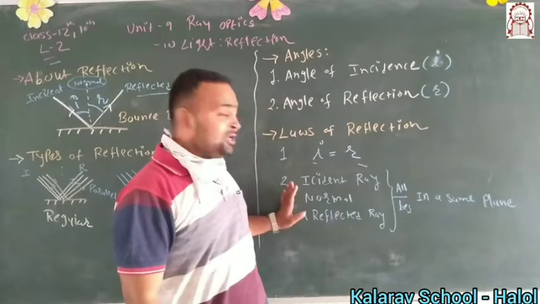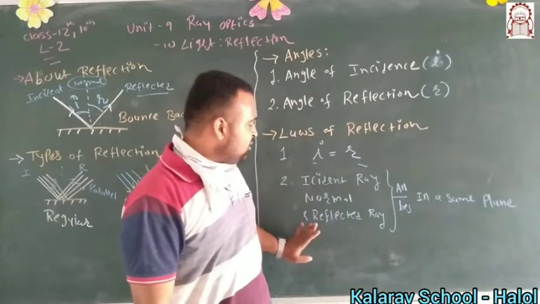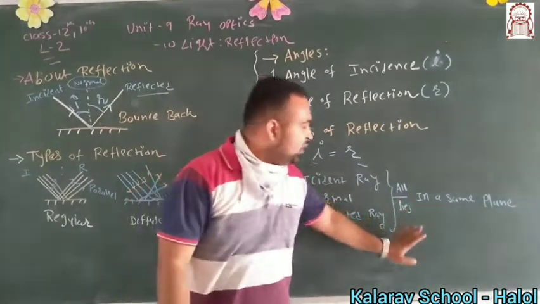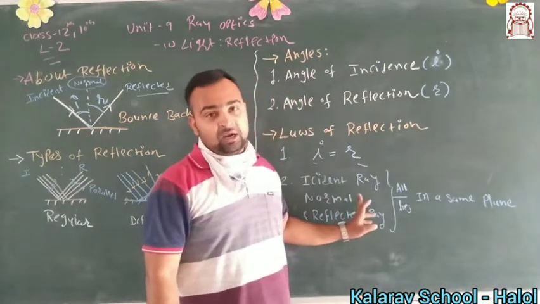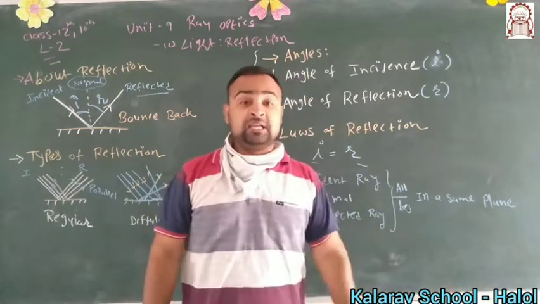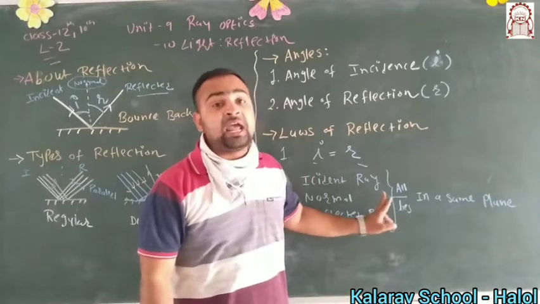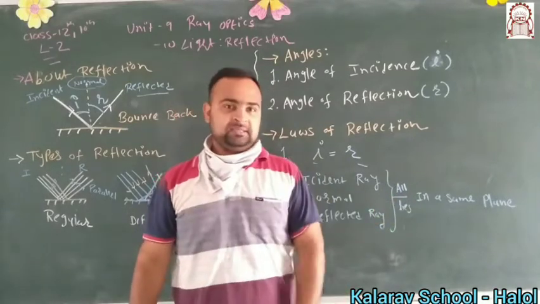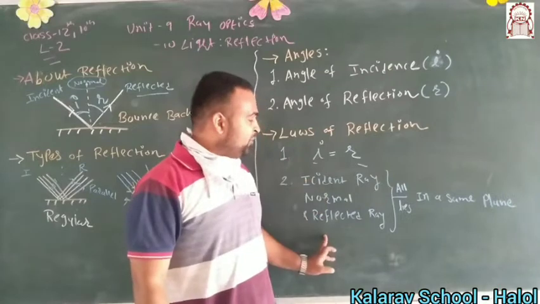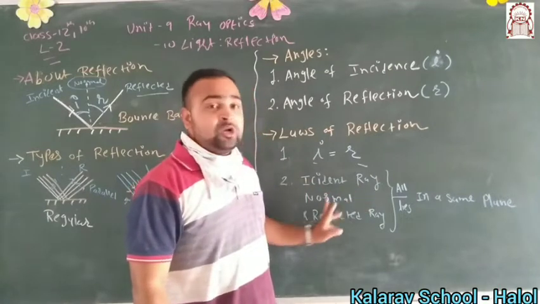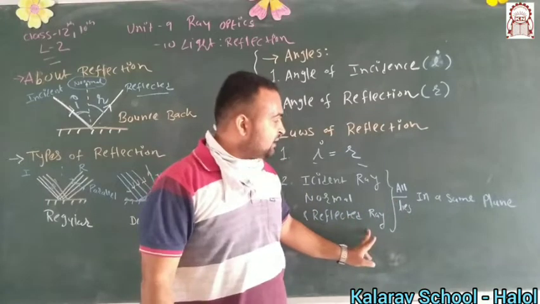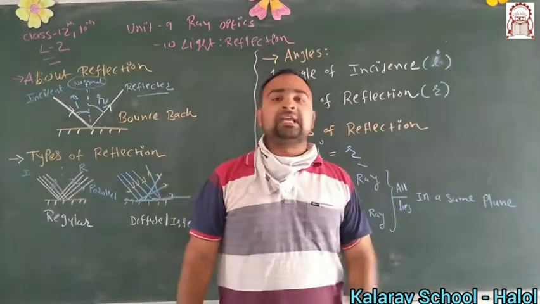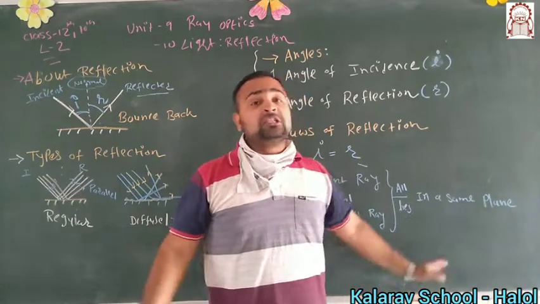So the second law is: the incident ray, normal and the reflected ray all lie in the same plane. But whenever you write down the normal, at that time you have to specify that the normal is drawn at the point of incidence. So the proper law is: the incident ray, the normal drawn at the point of incidence, and the reflected ray all lie in the same plane. So this is all about reflection.